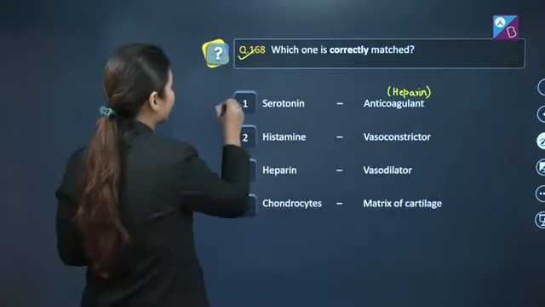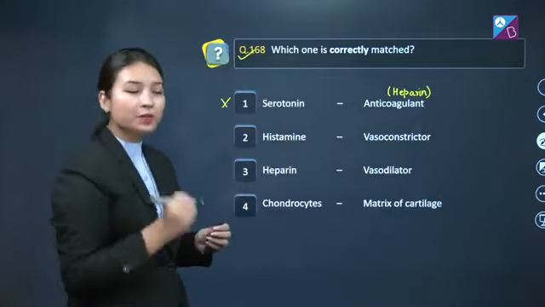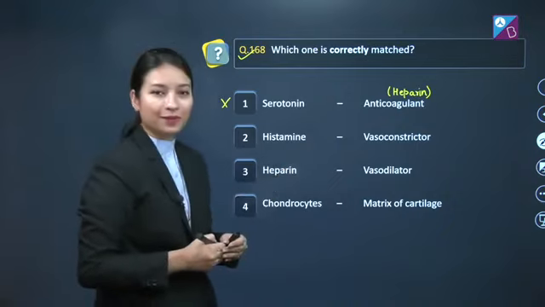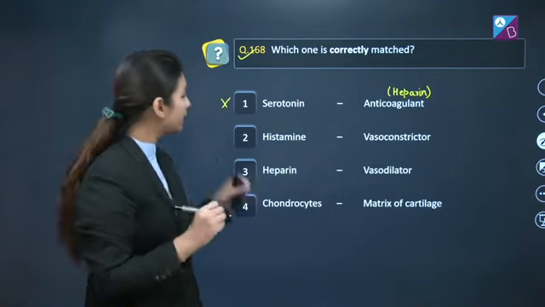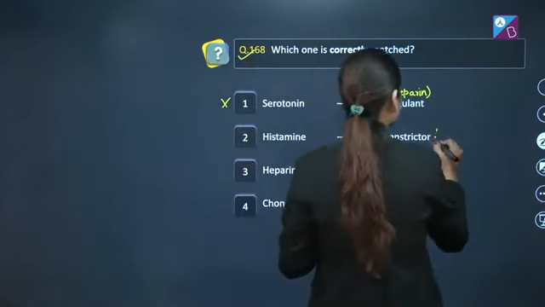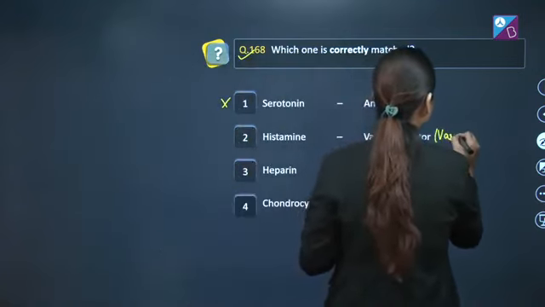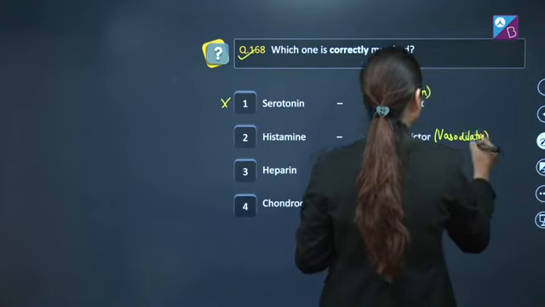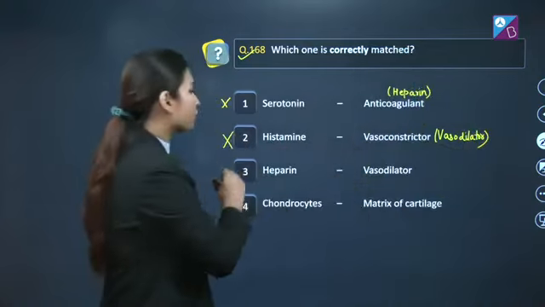So this is incorrect. Option number 2 here is histamine matched with vasoconstrictor. This is also wrong, as histamine is a vasodilator. So option number 2 is also wrong.